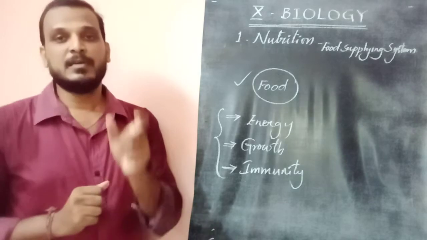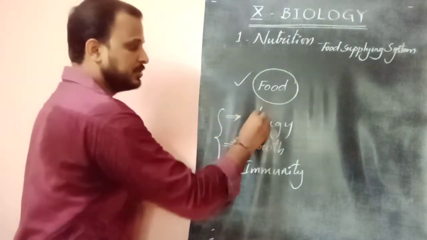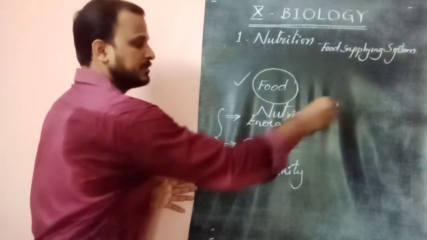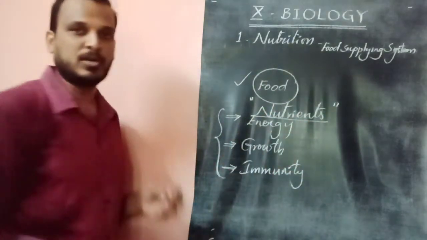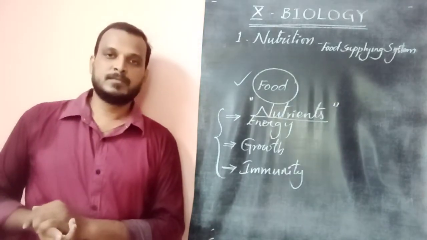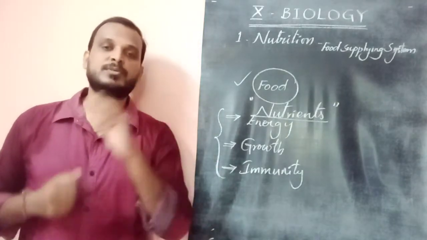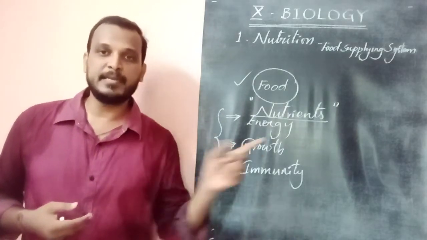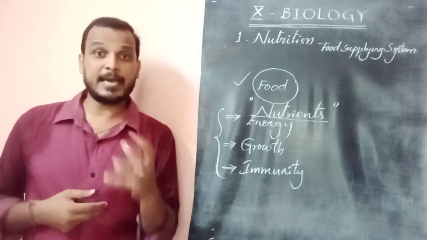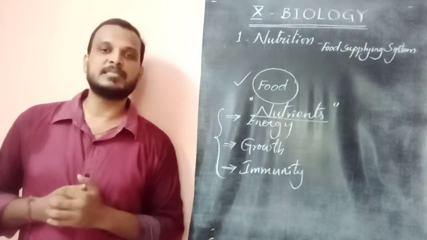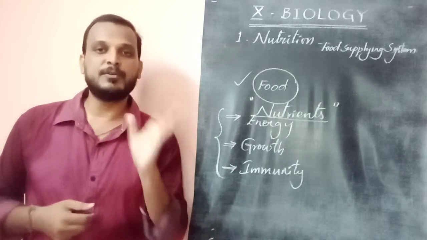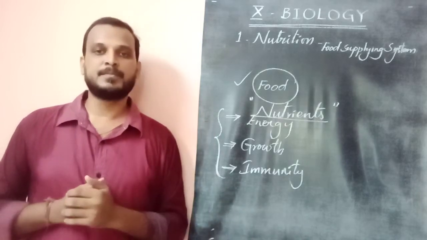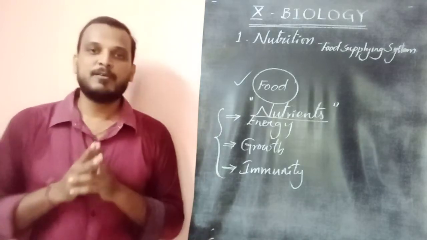Food in science is called a nutrient. Food materials are nothing but nutrients. We generally say that milk has more nutrients. What does more nutrients mean? It has more materials to give all these things. Egg has more nutrients. A nutrient is nothing but an important food material which gives either energy or growth or immunity, or a combination. So we came to know what food means.